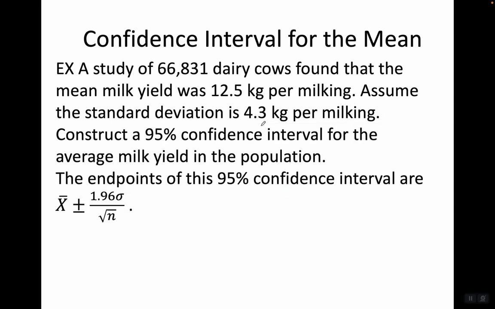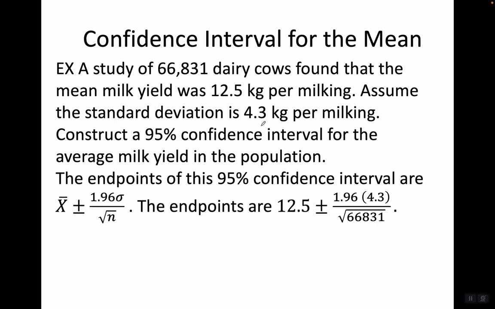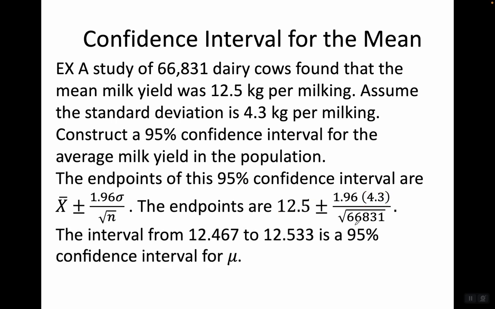Okay. The endpoints of this 95% confidence interval are x bar plus or minus 1.96 sigma over square root n. So let's plug in the numbers we know. X bar was 12.5. It's not the population mean, it's really the sample mean, sorry. And then sigma is 4.3, and n is 66,831. So when you crunch the numbers, it turns out the interval from 12.467 to 12.533 is a 95% confidence interval for mu. That's a pretty tiny interval. The reason it's so small is that our sample size is so large, almost 67,000 cows.